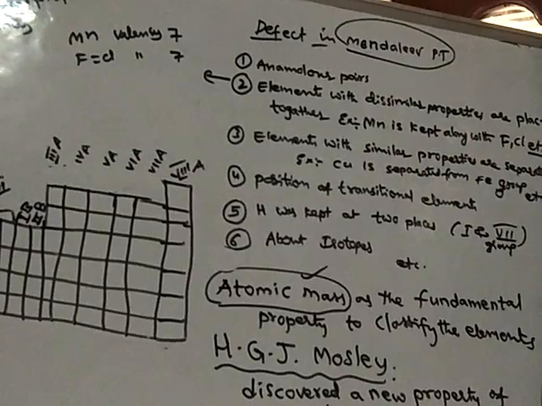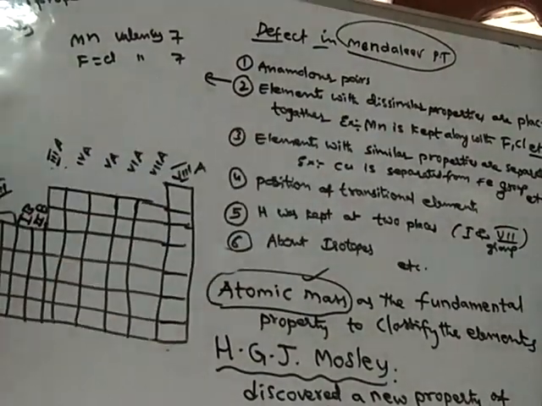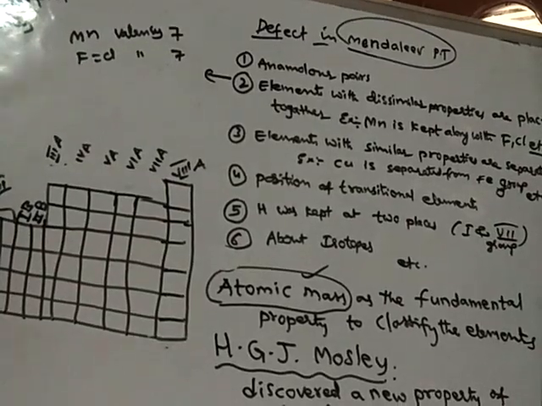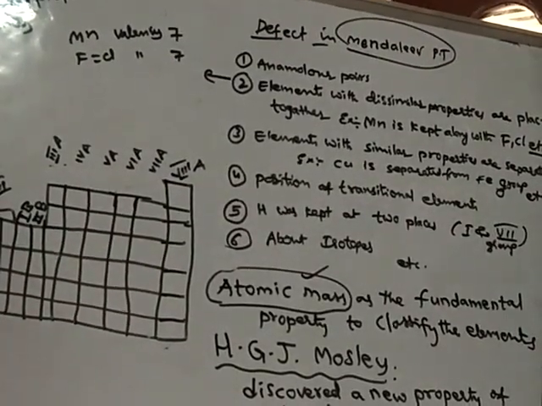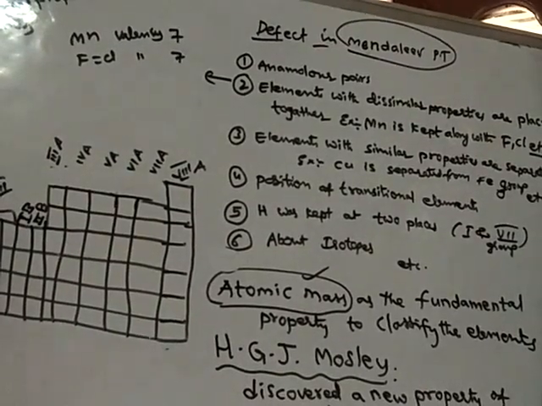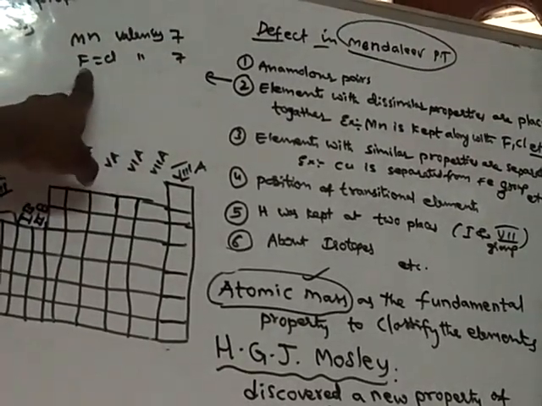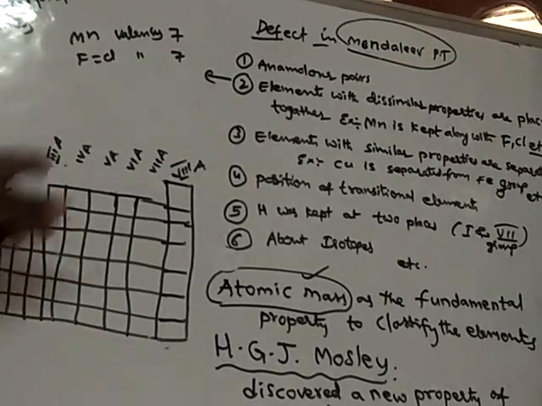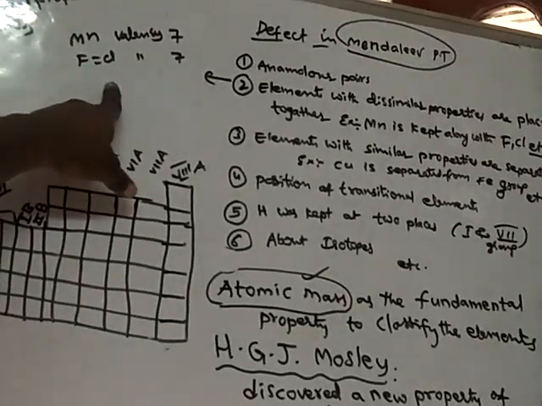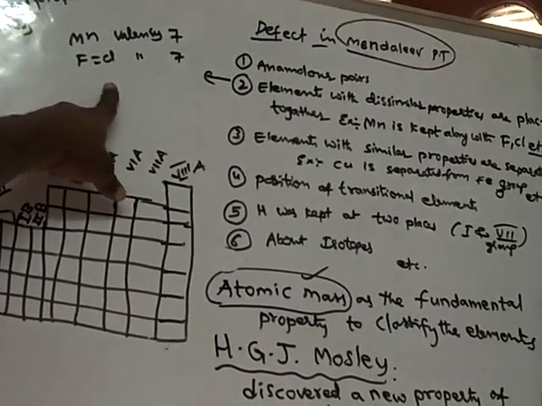Mendeleev arranged the elements based on these three concepts: increasing order of atomic masses, similarity in chemical properties, and similarity in valency. So here manganese has valency 7, and fluorine and chlorine also have valency 7. As they have the same valency, they were kept in the same group in the Mendeleev periodic table.